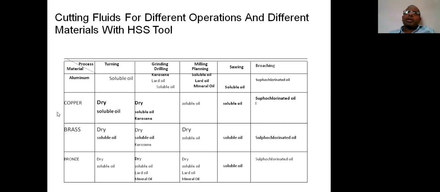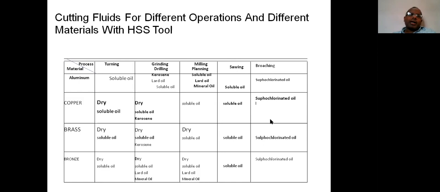But if the size of the component is very large, then soluble oil or kerosene may also be required. Generally, for copper of small size, or when the turning or drilling operation is to be performed within less time, there is no need to use cutting fluid.